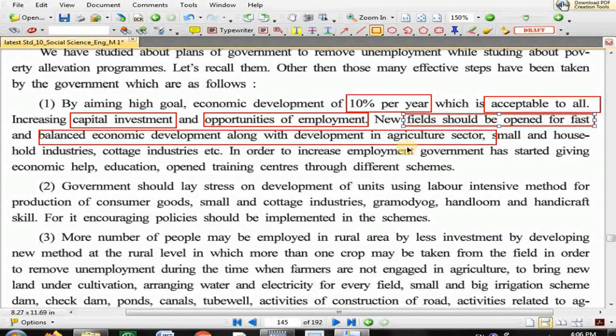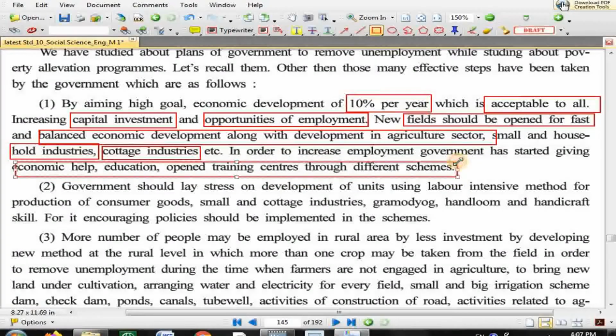At the same time, along with the agriculture sector, small and household industry also needs to be motivated. Cottage industry also needs to be motivated so that people's employment will continue. In order to increase employment, government has started giving economic help, financial help, education, and open training centers through different schemes. So government focuses on this. Government provides financial help, education, and also opens training centers so that the person can get the training and start doing the work.